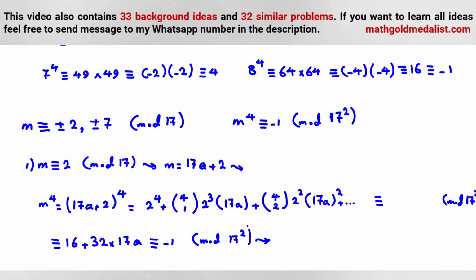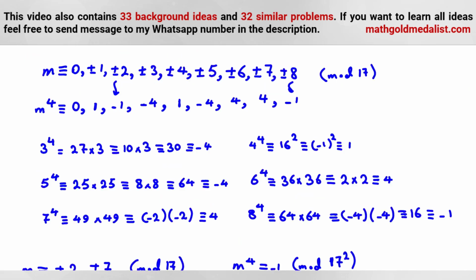We should subtract 16 from both sides. If we subtract 16 from both sides, it will be what? The right hand side will be negative 17. So 32 times 17a is congruent to negative 17 mod 17 squared.